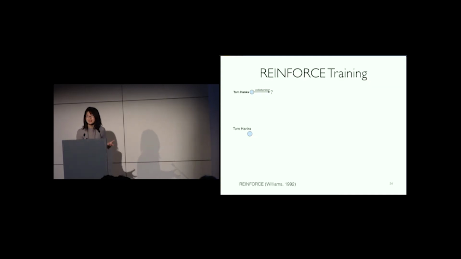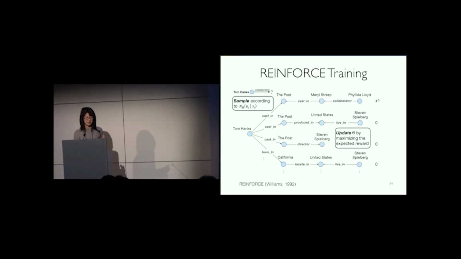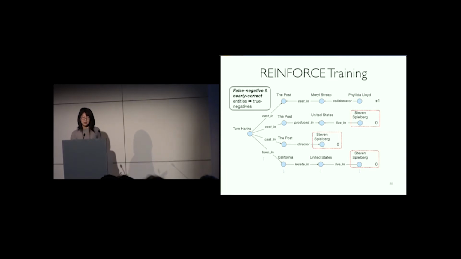Pi theta can be trained using the standard REINFORCE algorithm. Given the structured query and the topic entity, the REINFORCE algorithm samples inference paths based on pi theta. It observes the reward and then updates theta by maximizing the expected reward. Here we immediately notice a problem caused by graph incompleteness, because although Steven Spielberg is a collaborator of Tom Hanks, it is not observed in the knowledge graph, therefore it cannot receive any reward. Not only will this type of false negative cause problems, but for a lot of queries, some entities are more related to the correct answer than others, but the current rewarding scheme is penalizing them all equally.